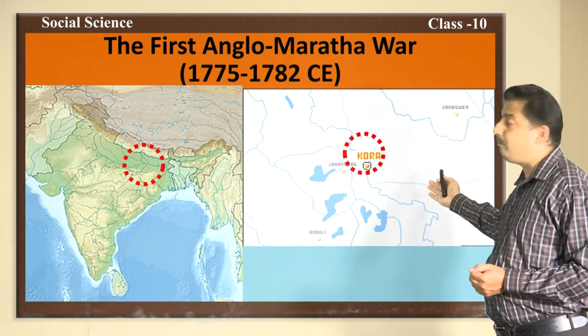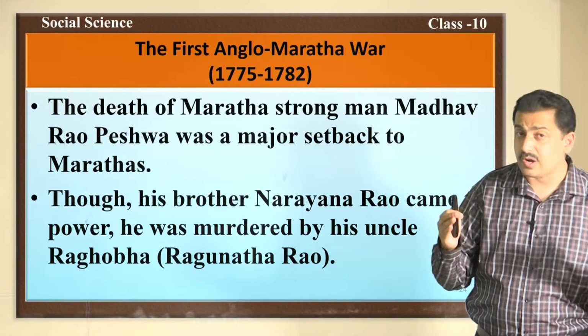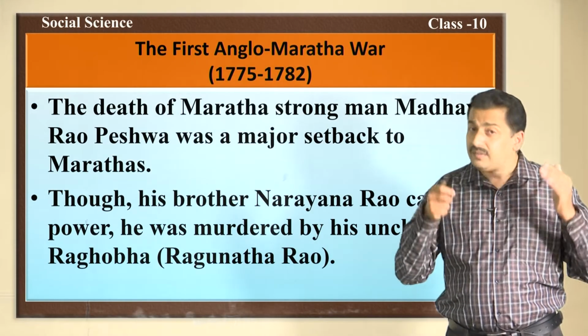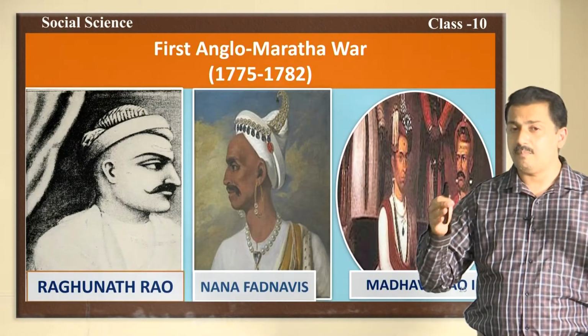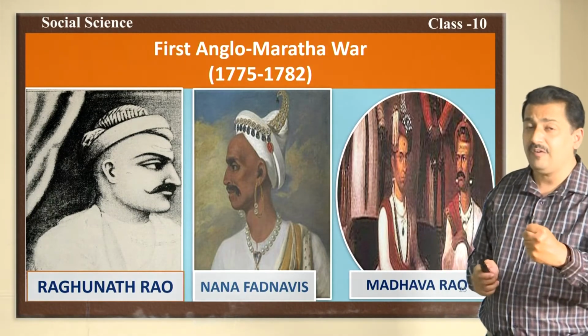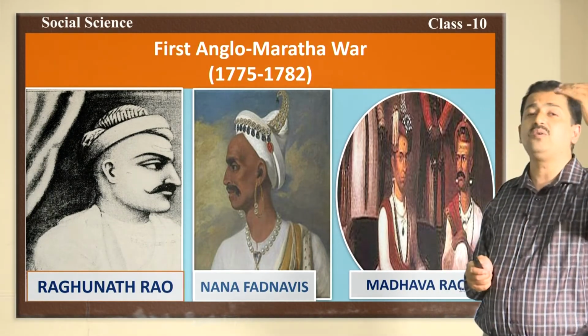The death of the Maratha strongman Peshwa Madhavrao was a major setback to the Marathas. Though his brother Narayan Rao came to power, he was murdered by his uncle Raghunath Rao, who was also called Raghoba. The death of Peshwa Madhavrao I was a major setback. This was the reason for the first Anglo-Maratha war. But all the Maratha leaders under the leadership of Nana Fadnavis started opposing Raghunath Rao.